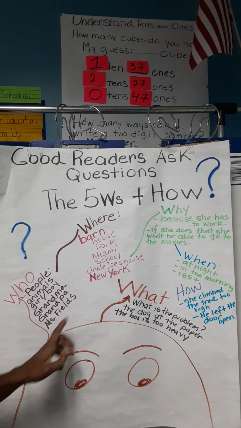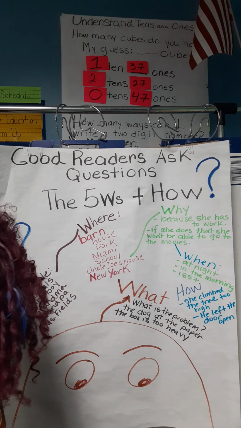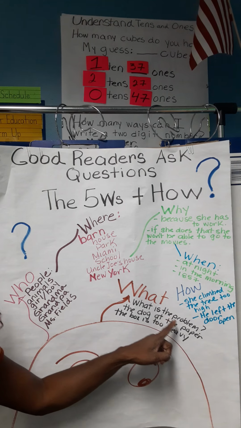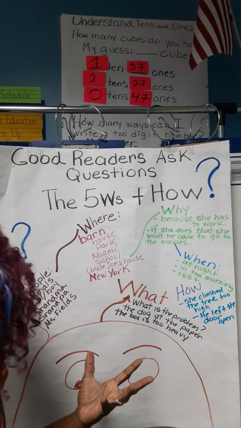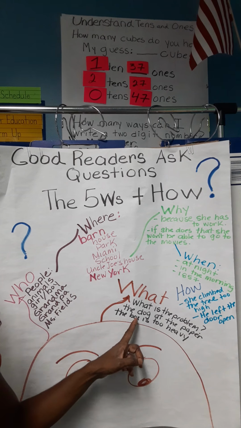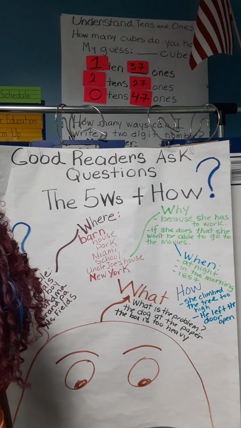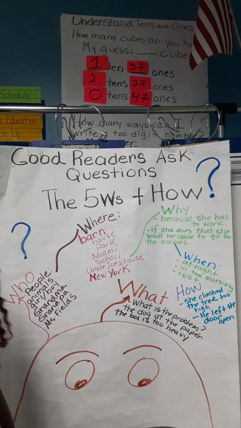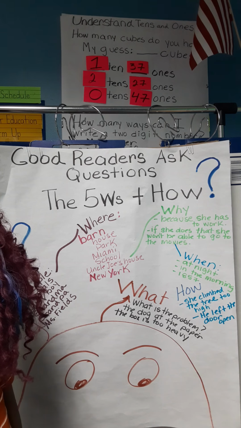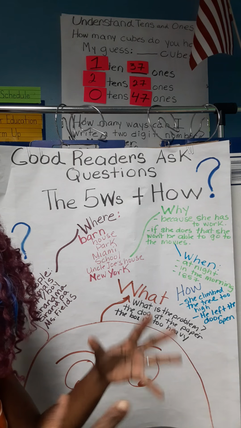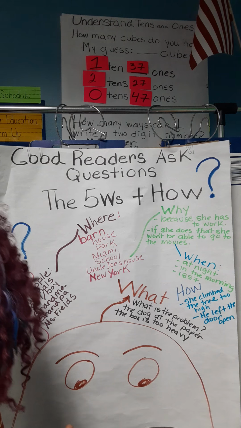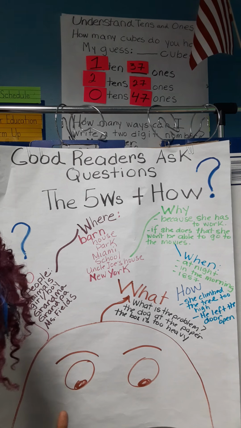Let's go to what. Usually when we ask what, we're talking about what is the problem? What happened? What happened in the story? Usually something happened. Okay, the dog ate the paper. The box was too heavy. The lion got caught in a trap. That's what happened. So when we ask questions like what happened, something usually happened.